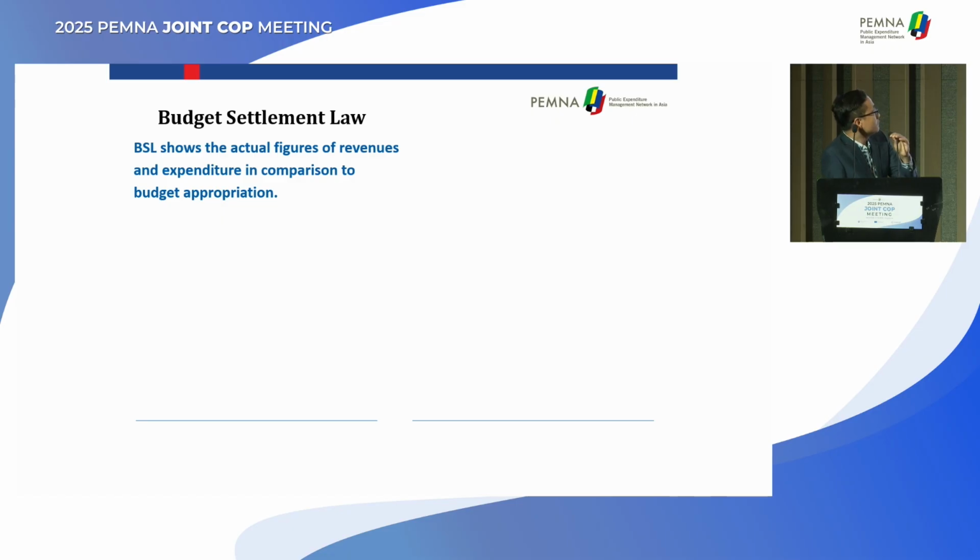The data that we show in our budget settlement law is the actual figure of the revenue and expenditure in comparison to the budget appropriation.